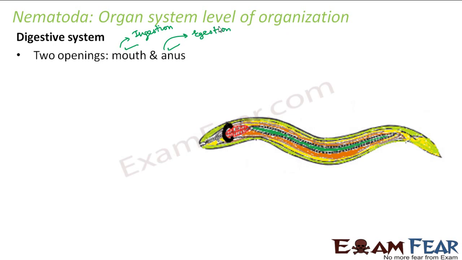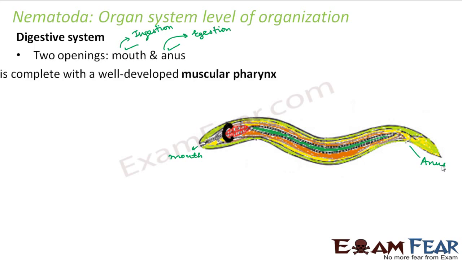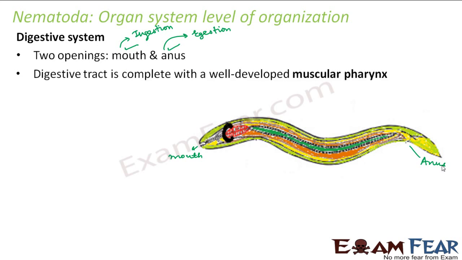So this is how the structure of a nematode looks. You have the mouth here and you have the anus here towards the end. The digestive tract is complete with a well-developed muscular pharynx.